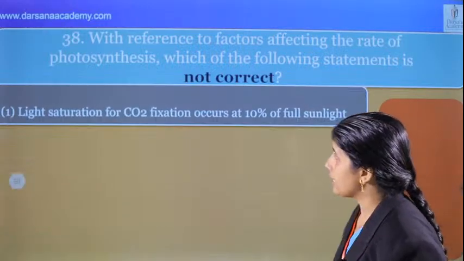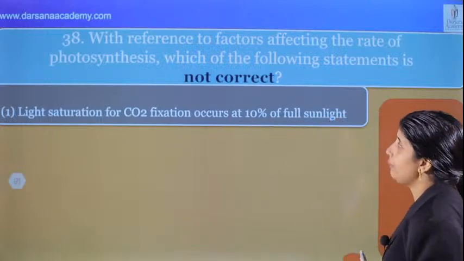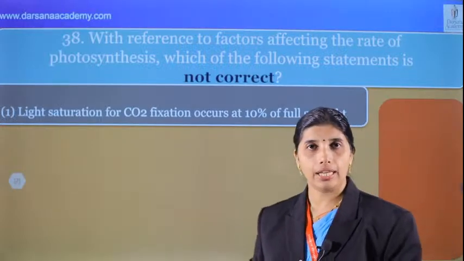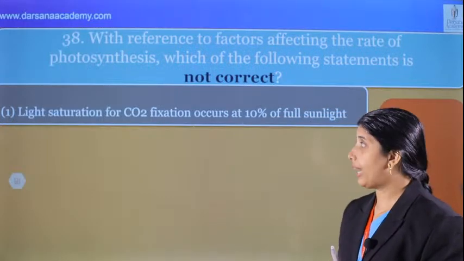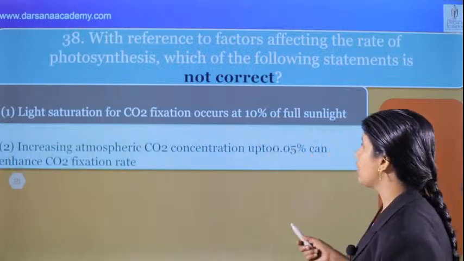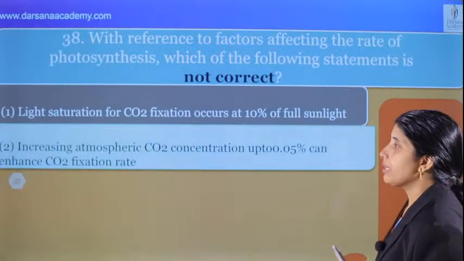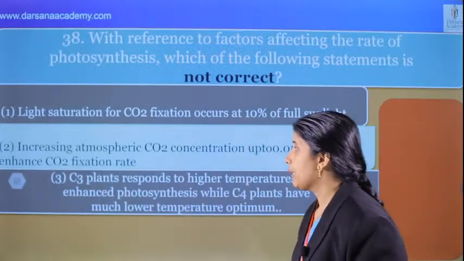Light saturation for carbon dioxide fixation occurs at 10% of full sunlight. That is correct, and it is also connected with light. Okay, and this is very important. Increasing atmospheric carbon dioxide concentration up to 0.05% can enhance the carbon dioxide fixation rate. That is a correct sentence. Next.